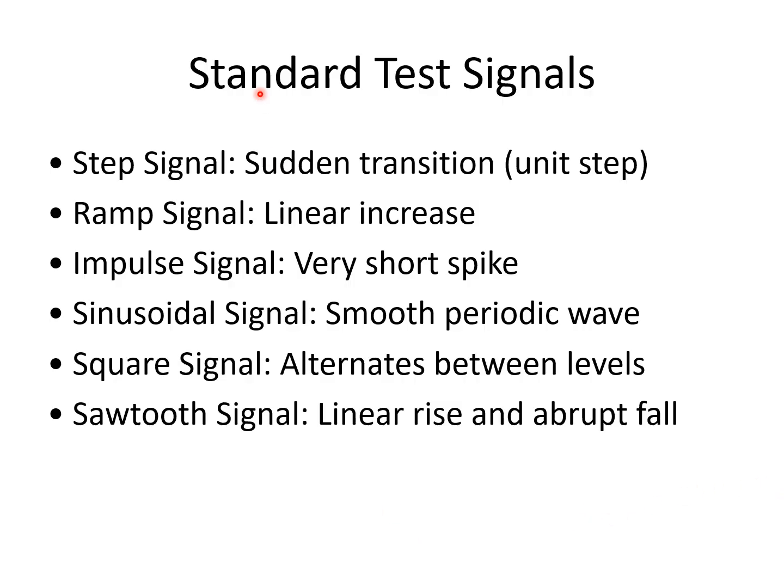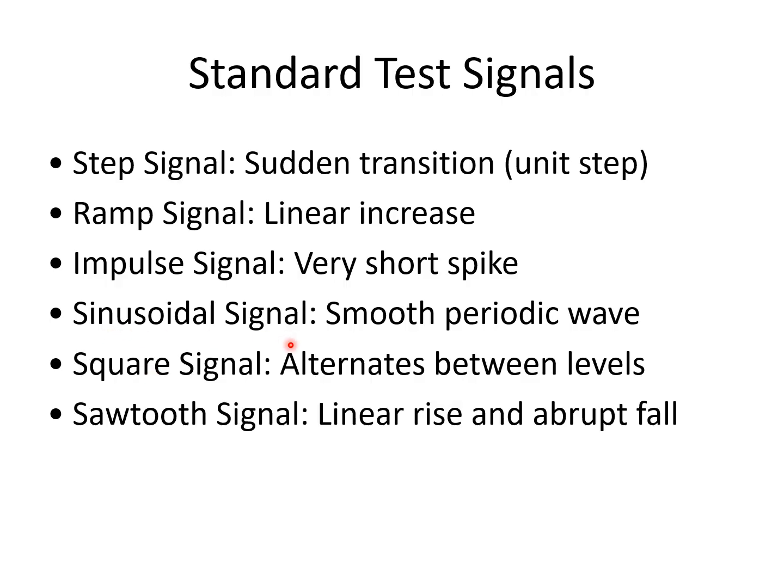Now, certain standard signals which are useful for circuit analysis are, first, the step signal, which has a sudden transition. That means before switching it was not applied. Suddenly after the switching instant the signal exists. Ramp signal means from switching onwards a signal is proportionally or linearly increasing. Impulse signals are those signals which exist only during the switching transient or switching instant. Before or after switching, the signal does not have any existence. And for a very small duration, a finite length signal exists, that is the impulse signal.